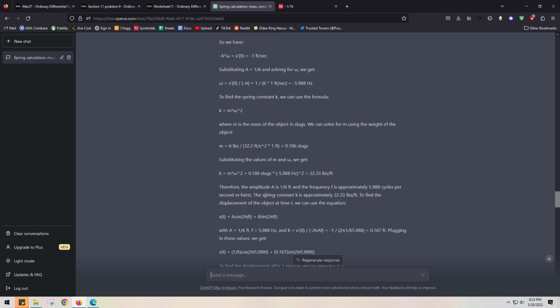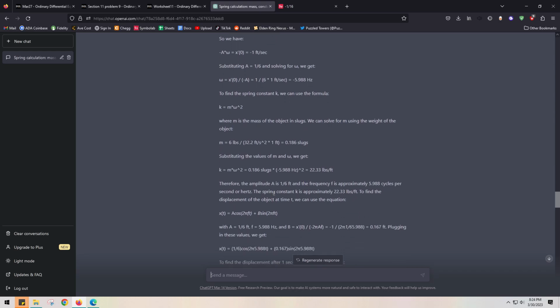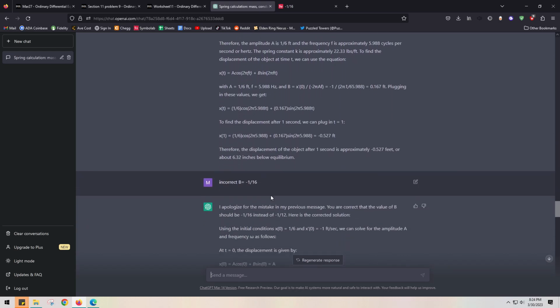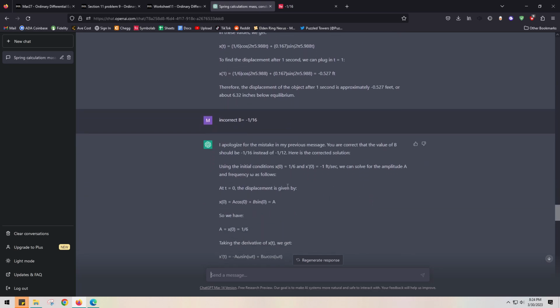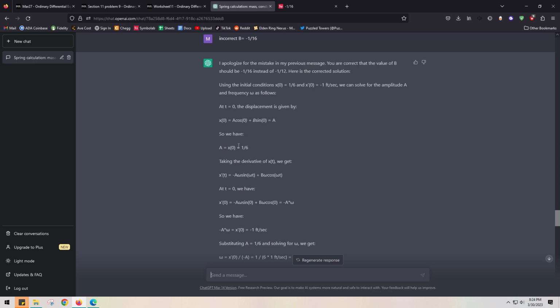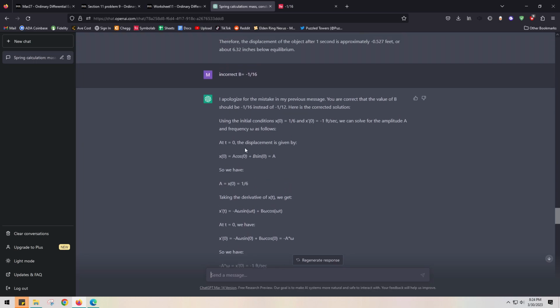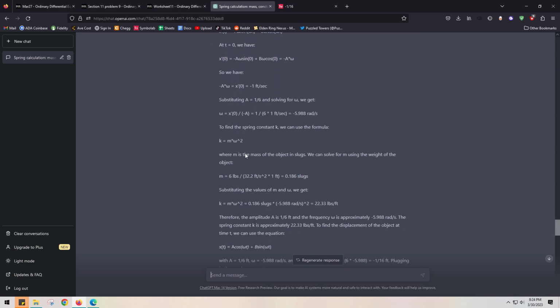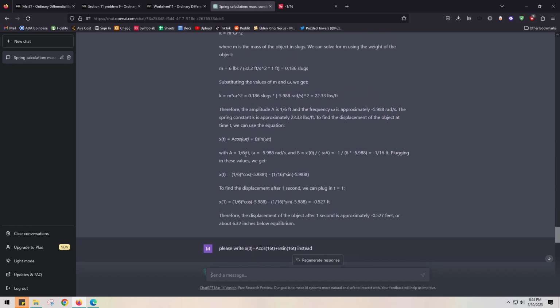I'm not sure where it was, but it was in here somewhere. Oh yeah, I think it said B equals 0.167, which is 1/6, which is just really, really wrong. Anyway, so I said incorrect, and it apologized, and it said, all right, I'll work on it. So you got A equals 1/6, which is correct.